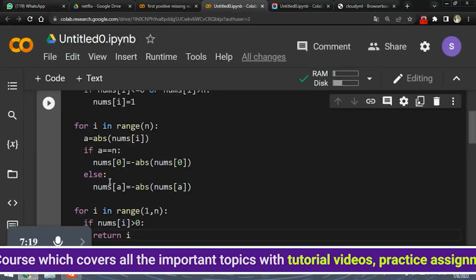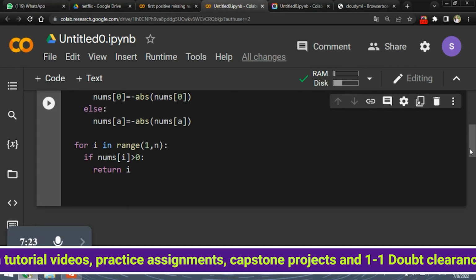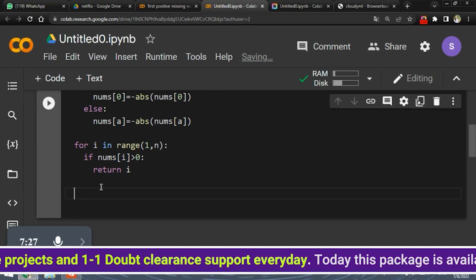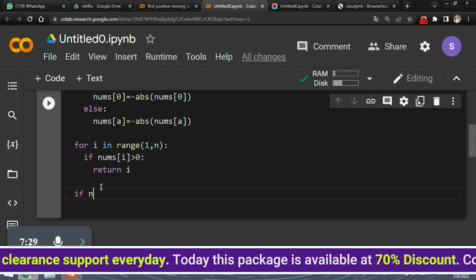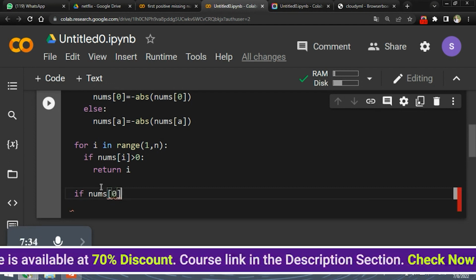Okay. After completing this for loop, we will be going with another condition, because in this code we have numerous conditions, correct? So all these for loops and if conditions are present for different cases.